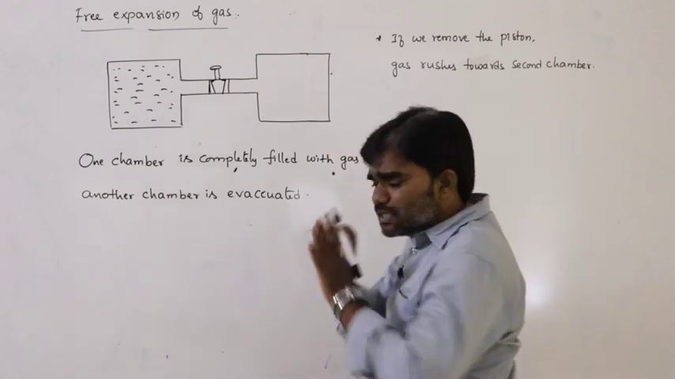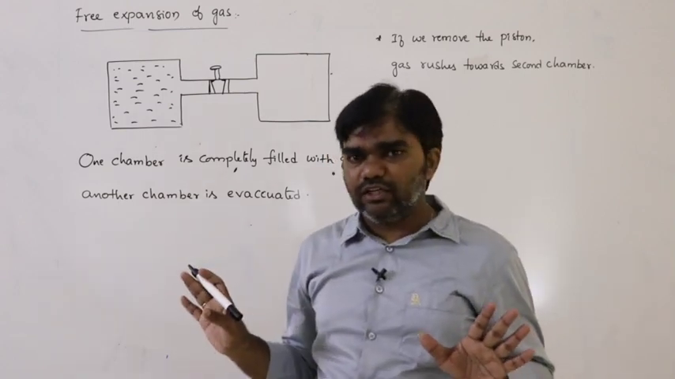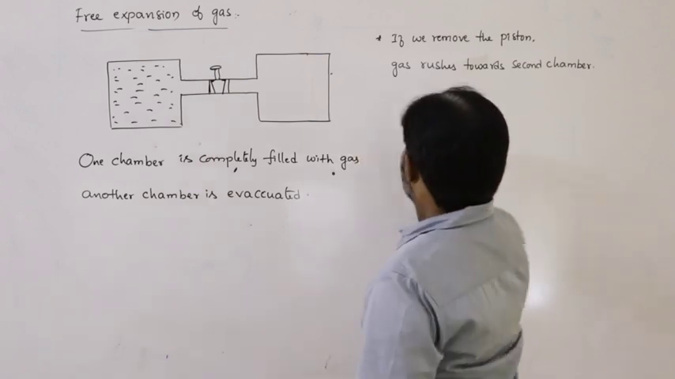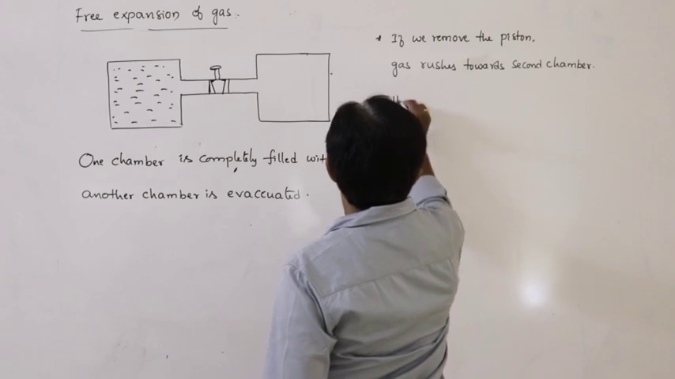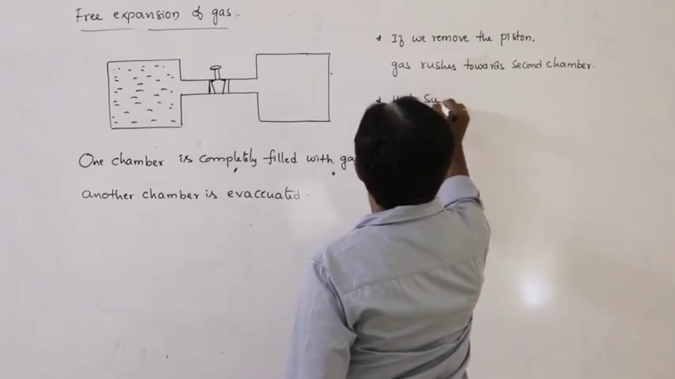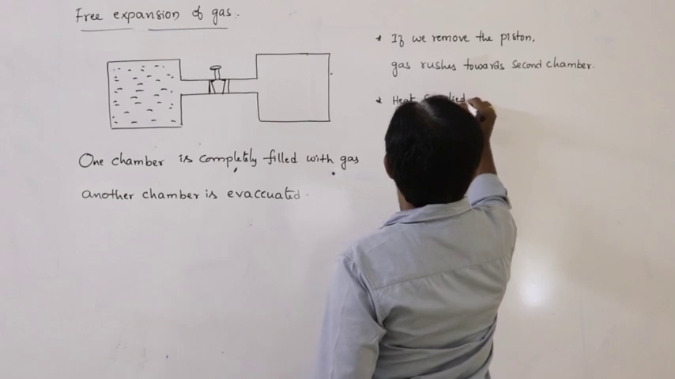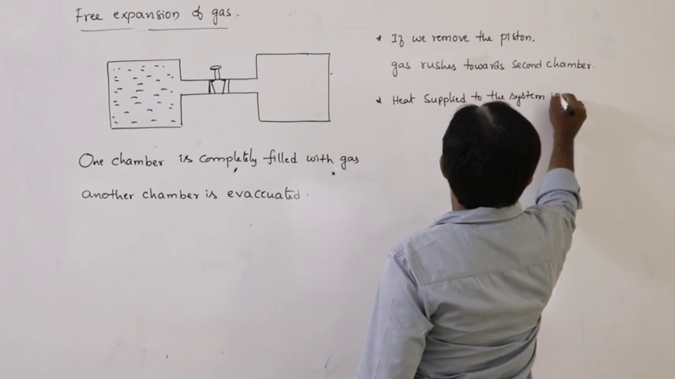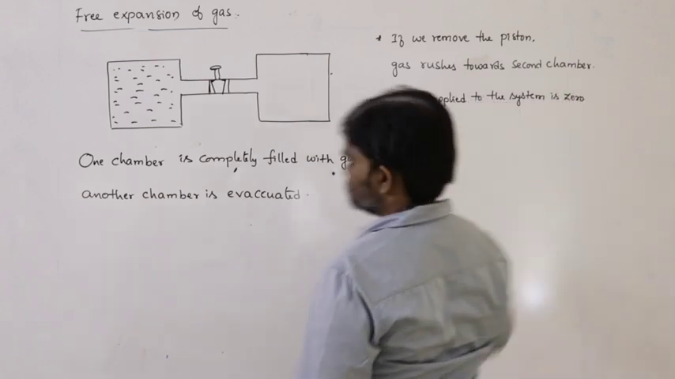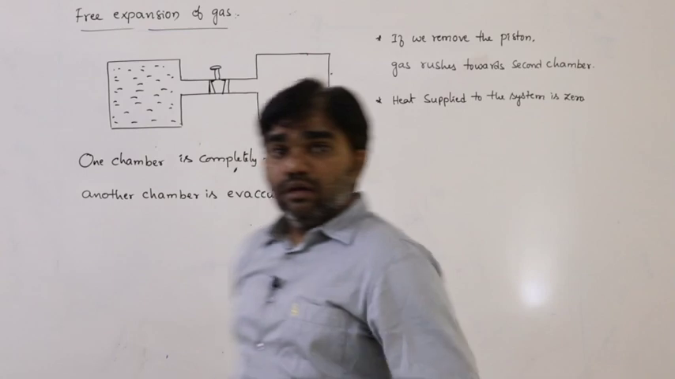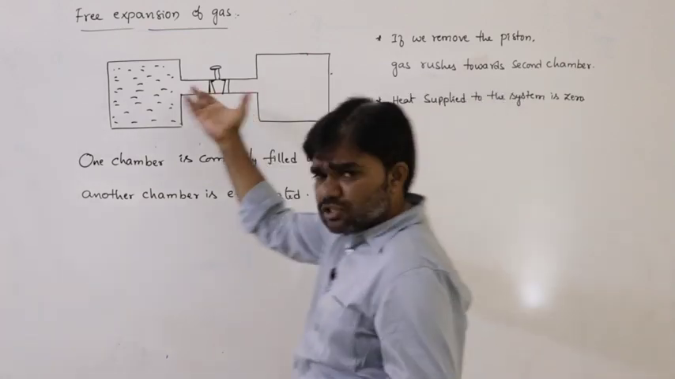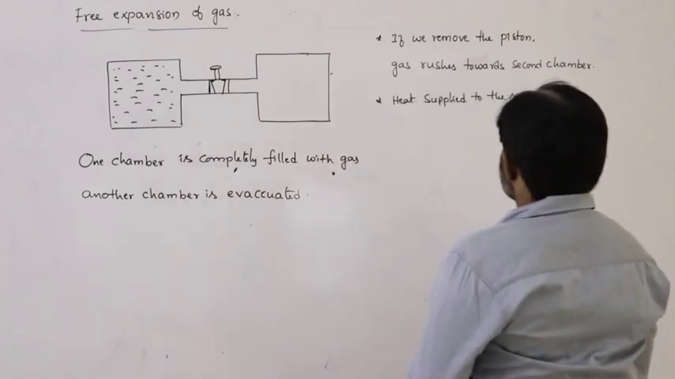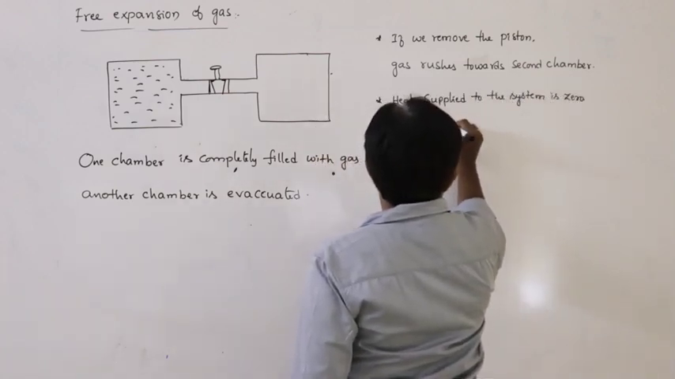Here we are not supplying any amount of heat energy. So heat supplied to the system is 0 here. We are not supplying any heat energy, we are just removing the piston here. So heat supplied to the system equals 0. So dq equals 0.